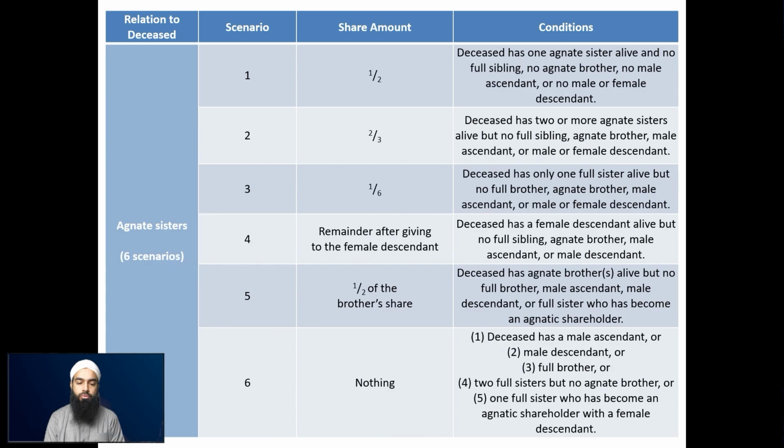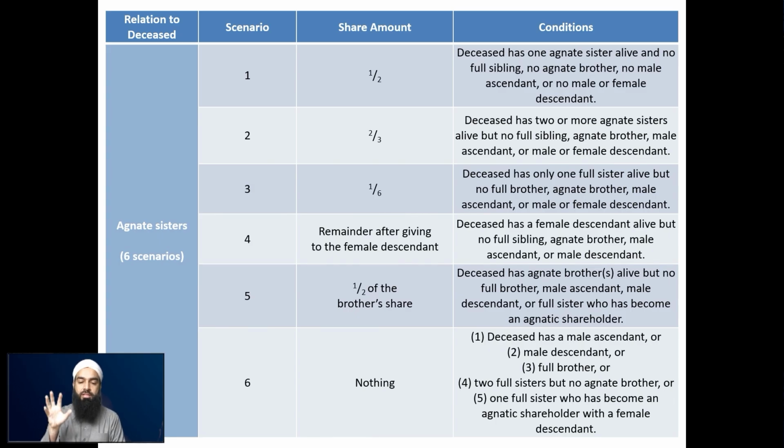This is similar to where the granddaughter receives the 1/6 share remaining from the daughter. Here the agnate sister receives 1/6. This is when the deceased has only one full sister alive.